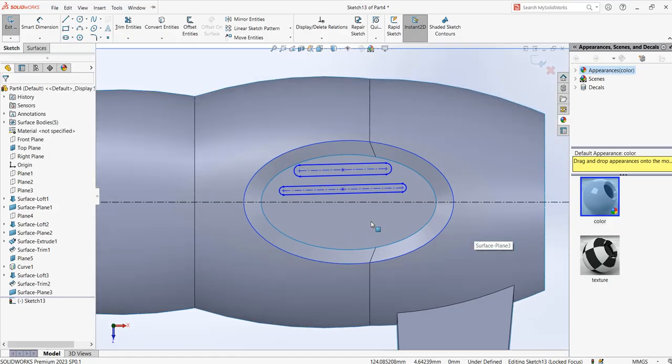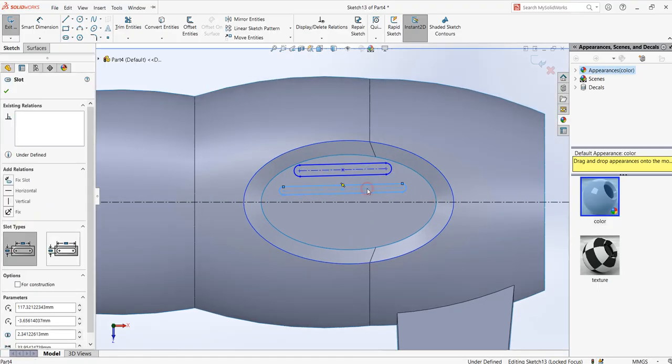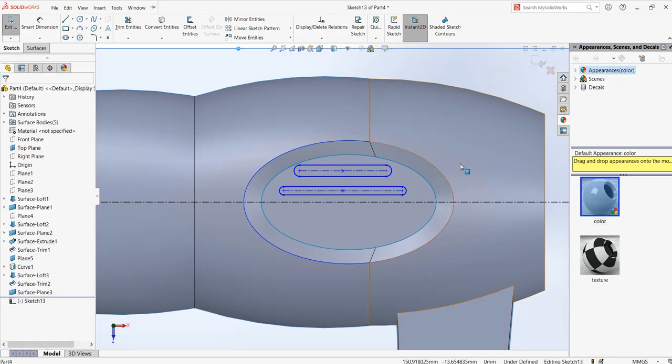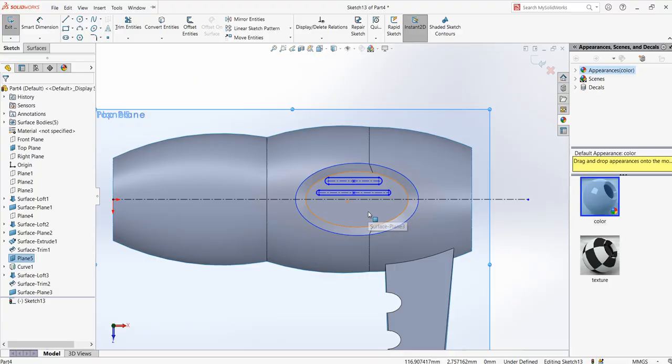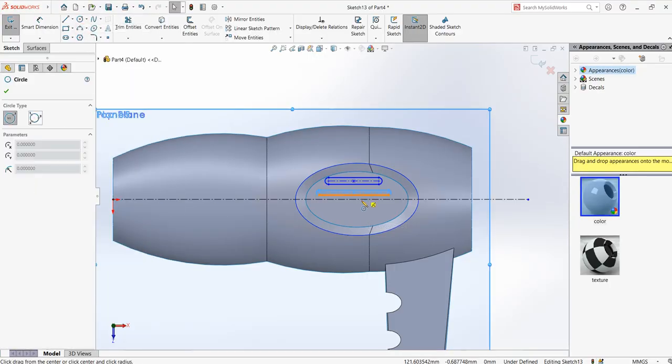Okay, you need to make sure that this line is horizontal. Now it has to be constrained to the center. We're not able to see the center here, so we need to make a construction circle again.